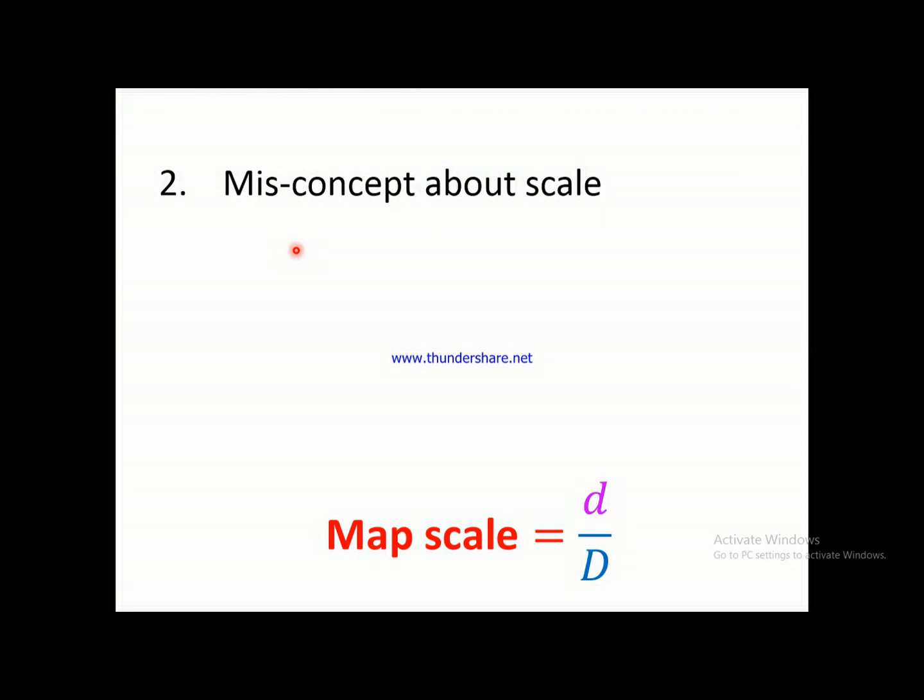Now the second source of misconception about enlargement and reduction of scale is the misunderstanding about the scale itself.